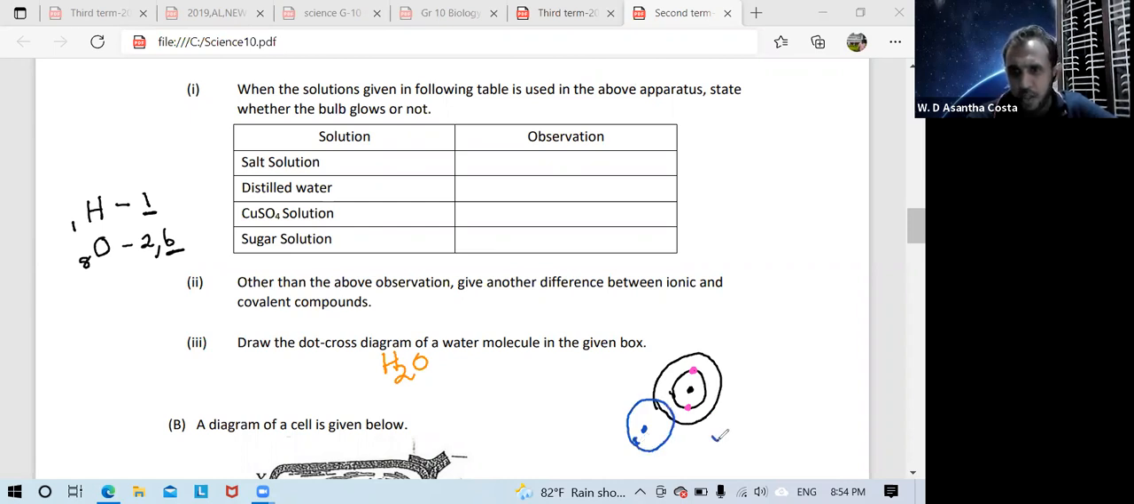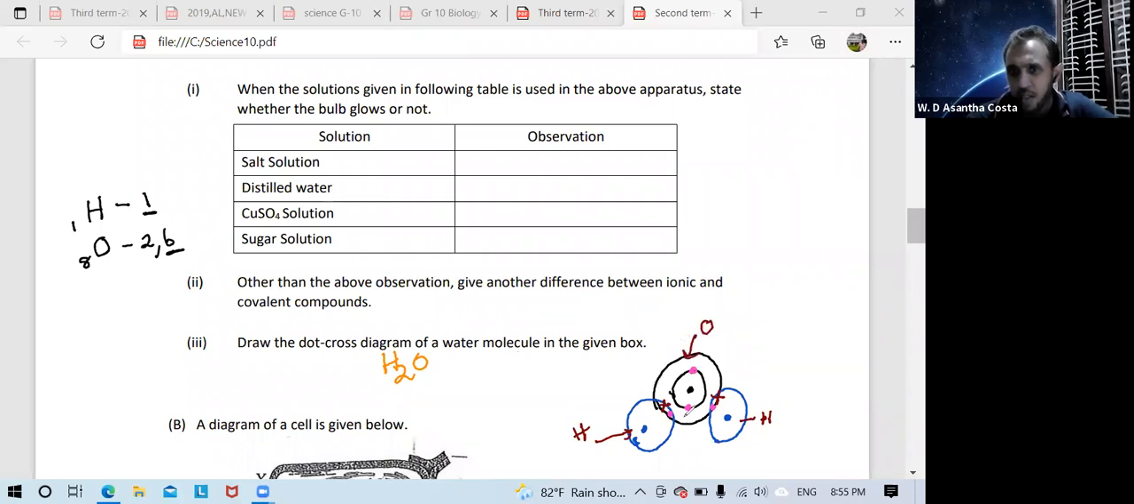One energy level because 1 electron here. So here also 1. Then I make hydrogen cross. Here 1 cross. And oxygen also 1 dot. That means 1 electron shared. Here also 1 electron shared with hydrogen's 1 electron. So this is hydrogen, this also hydrogen, this is oxygen.